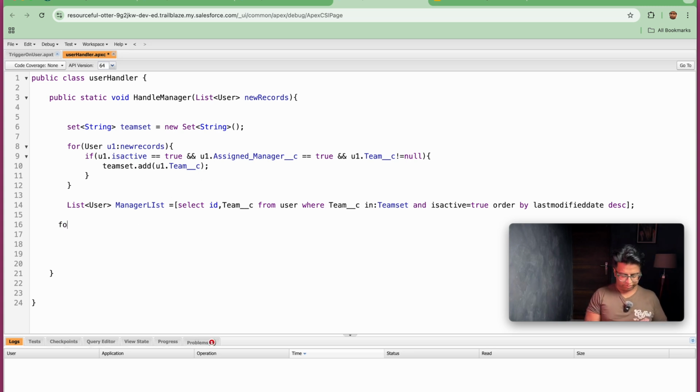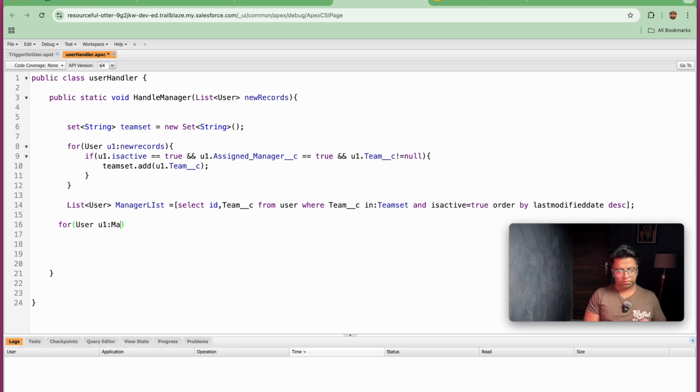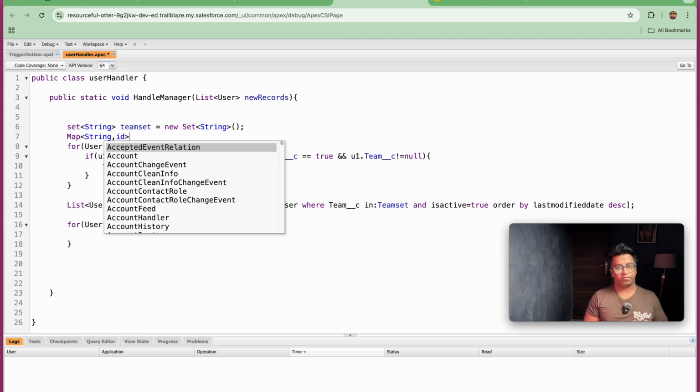So let's iterate this: for user u1 colon managerList. Further, I will be creating one map, that is a map of string, where type will come in the string, and Id, where the user Id will come, in the manager.